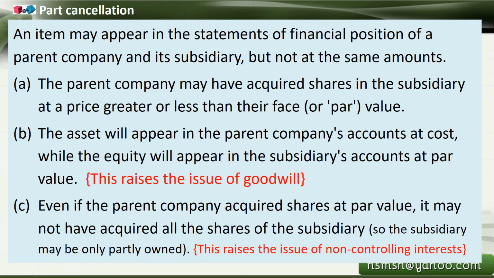But if they are not investing 100%, maybe 80% or 60%, technically the parent company still controls everything, which is why the consolidated statement must be presented as if it is one company. However, because the investment is only for 60% or maybe 80%, the remaining 40% or 20% might have been invested by third parties.